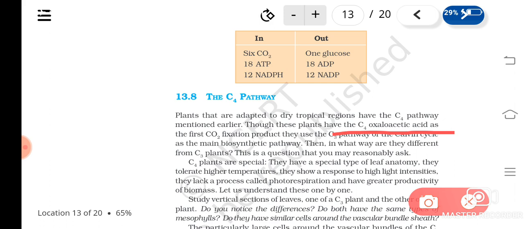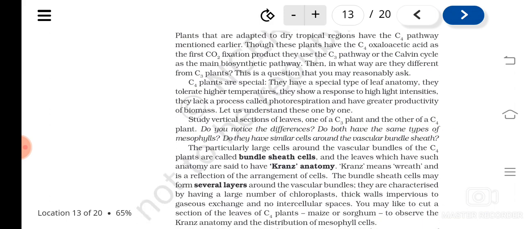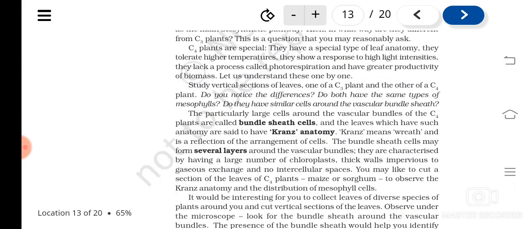You can see that C4 plants are special in their leaf anatomy, and they have high tolerance to higher temperature, and they respond to high light intensity.